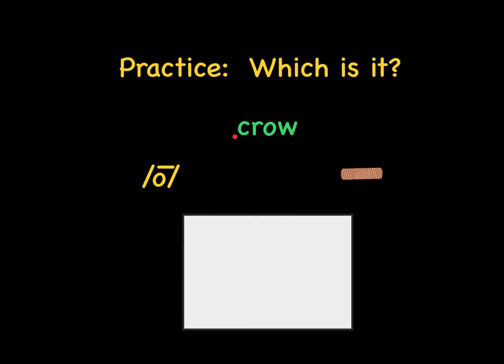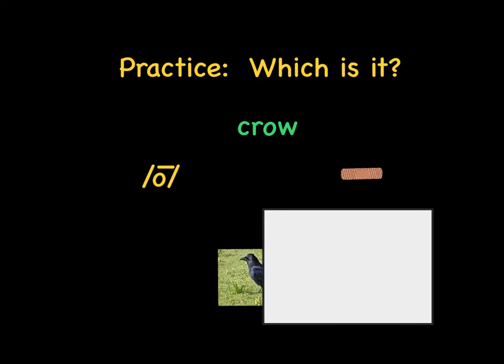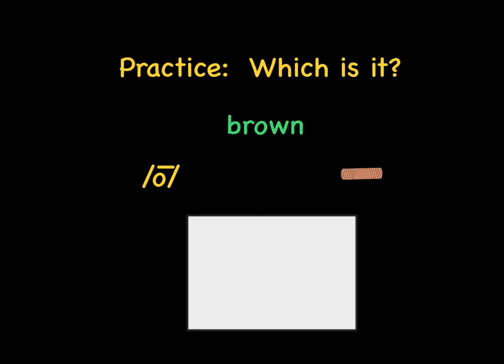For instance, k, o, crow, or k, ow, crow. What sounds better, crow or crow? Well, crow's not a word, so it has to be crow. Let's try it again. This time, try to read the green word all by yourself. Use the O sound and the ow sound, and then find out which one makes more sense.